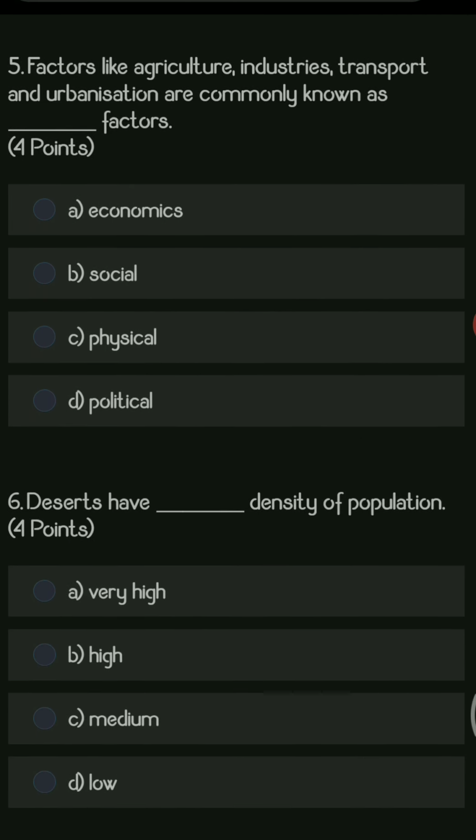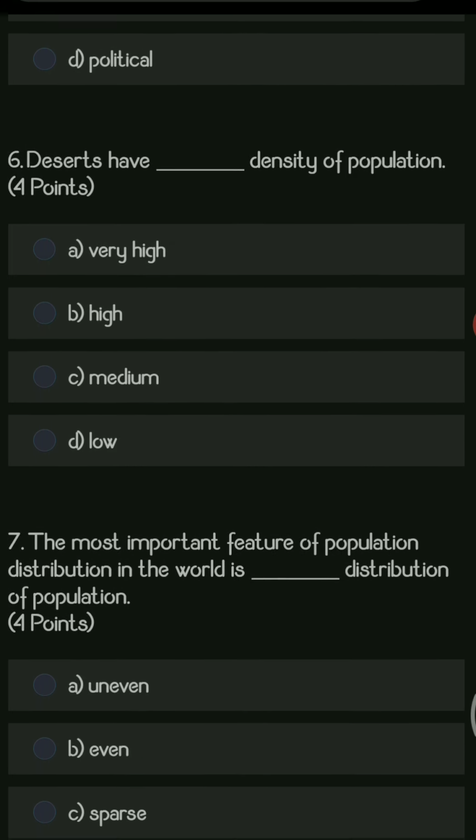Next question, factors like agriculture, industries, transport and urbanization are commonly known as dash factors. Options are economic, social, physical, political. Here the right answer is economic factor, because agriculture, industries, transportation and urbanization are earning an economy for their particular country.